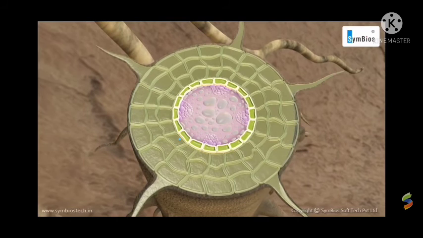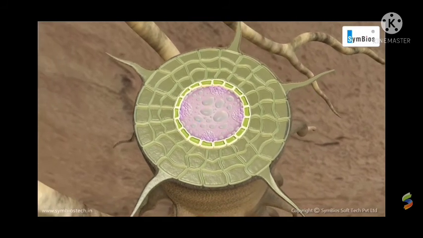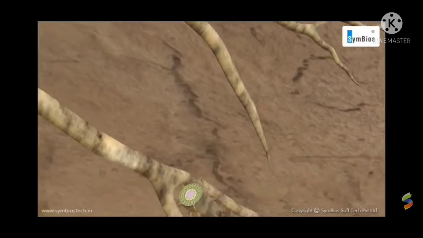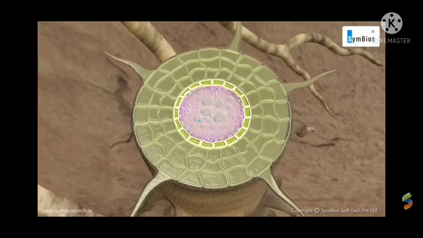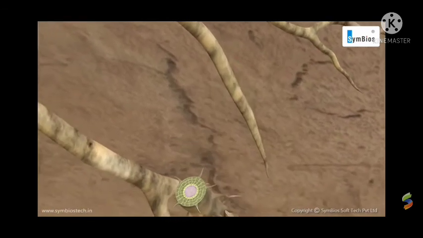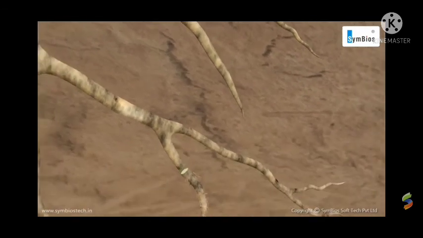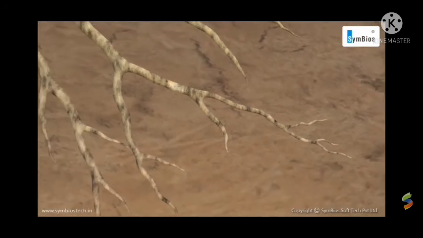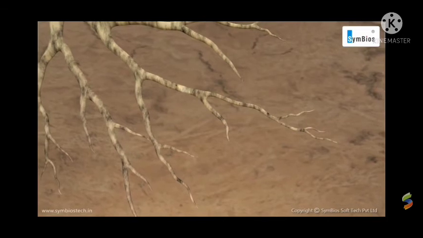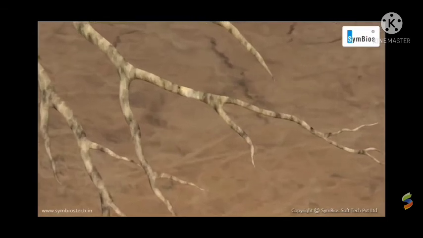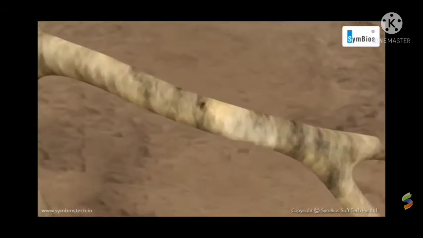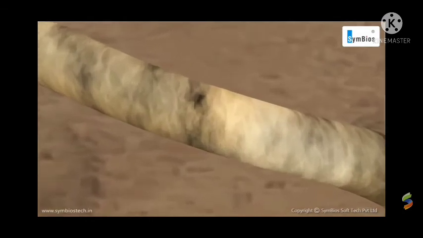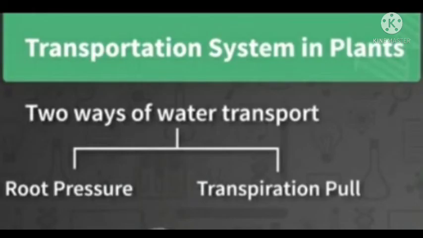After that, it reaches the stem and leaves. The upward movement of minerals and water from root to the top of the plant through xylem is called ascent of sap. For this, two theories work together: root pressure and transpirational pull.